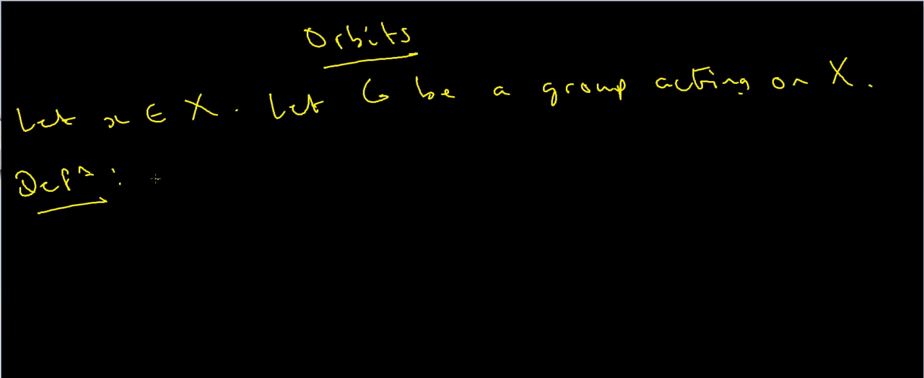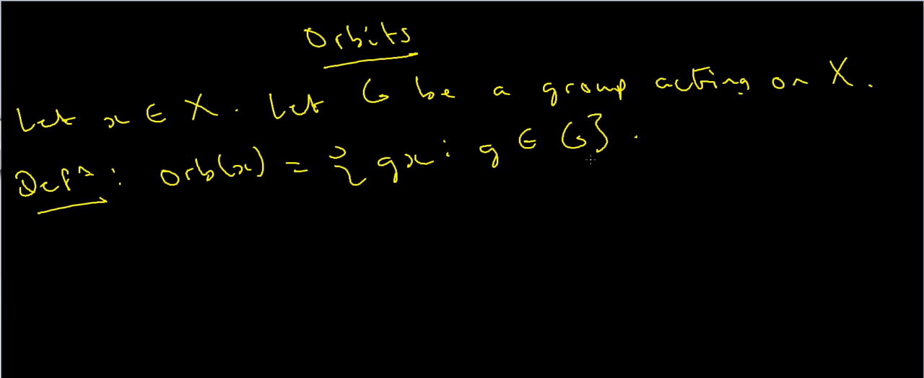So here's my definition of an orbit. The orbit of x under G, which I write as orb x, is the set of all possible destinations of x under G. So in other words, that's the set of all gx where g is in G. So that's the definition of an orbit. It's quite simple and straightforward, and it's best illustrated by an example.